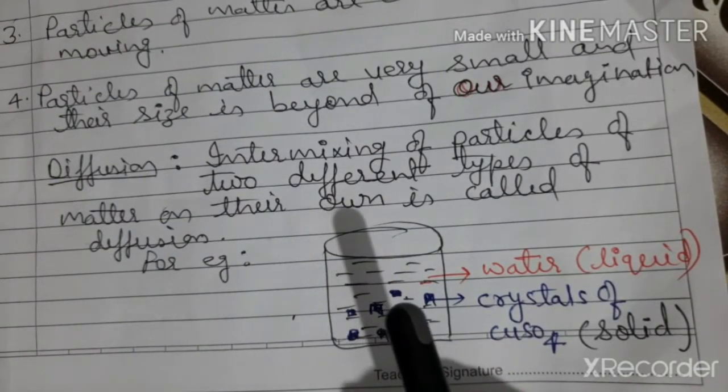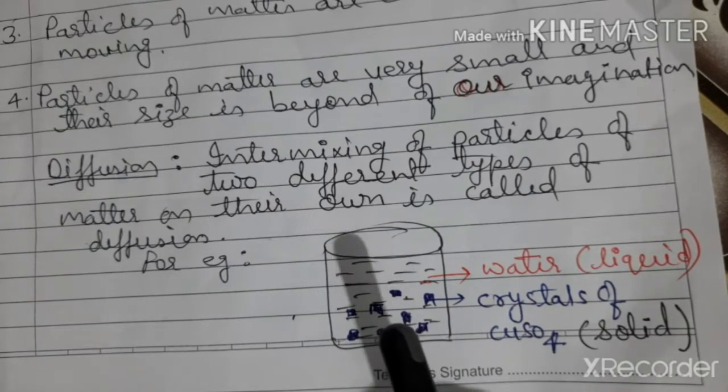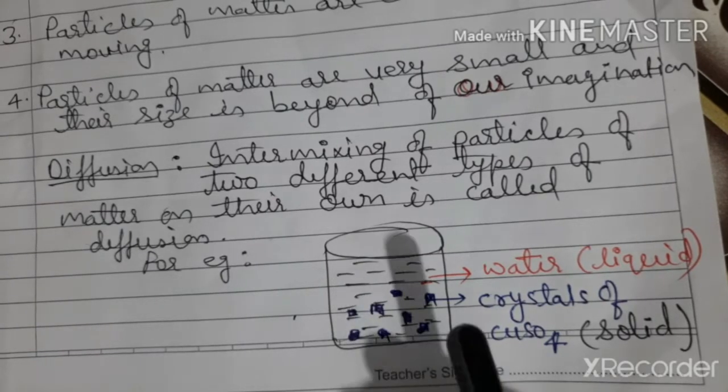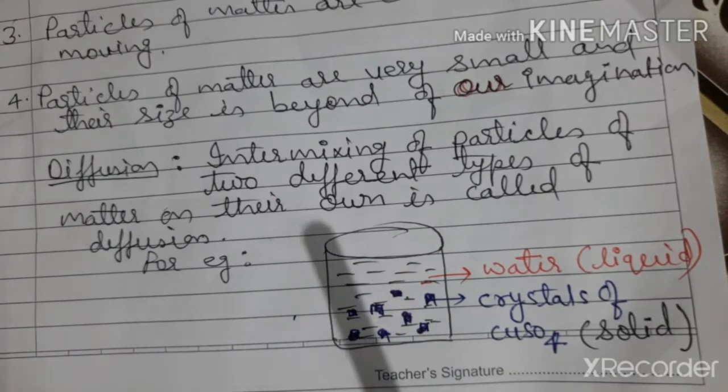I gave the example of incense stick. The fragrance of the incense stick mixed with the gas. So that is a diffusion of gas into gas. That is an example of diffusion of gas into gas. When you put a drop of ink into the water, the drop of ink itself diffuses into the water and the water turns blue. This is an example of intermixing of liquid into liquid. So intermixing of two different types of matter or the same types of matter takes place. Fine.